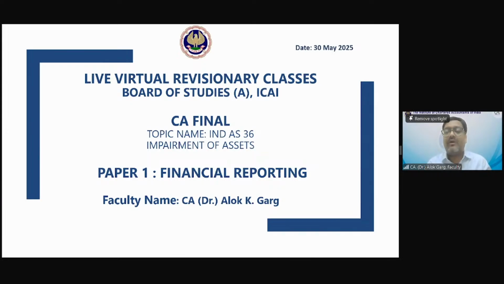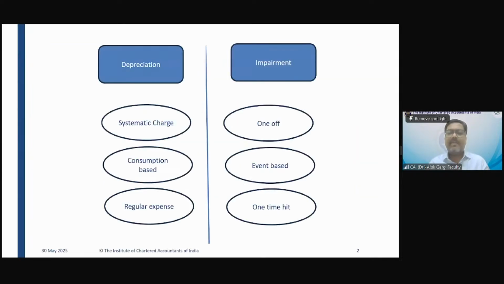So we are going to talk about Ind AS 36, impairment of assets, which is largely on property, plant and equipment, investment property, and intangible assets, right? So friends, what is meant by impairment and how is it technically different from depreciation? This is a revisionary class. I will set the context and discuss the standard for the next 10 to 15 minutes, and then I jump to the comprehensive questions on impairment. With the help of the questions, I will discuss the concepts again, okay?